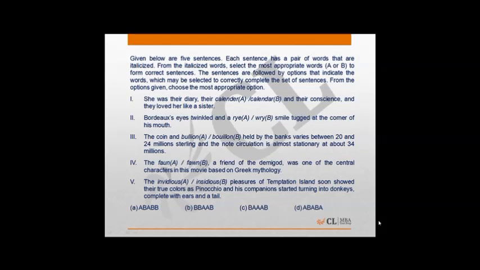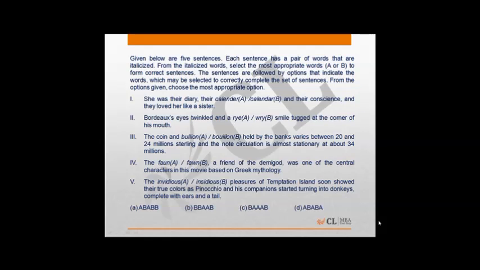The next question is a common confusable question. Let's look at the first statement here. First statement says she was their diary, their calendar and their conscience. Now because she was their diary, which means she used to help keep their appointments, CALENDAR will be the best fit here.